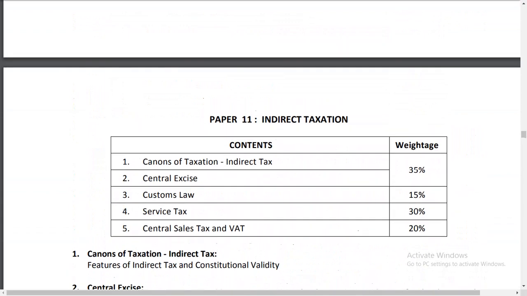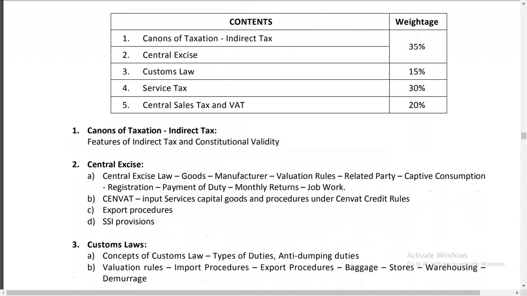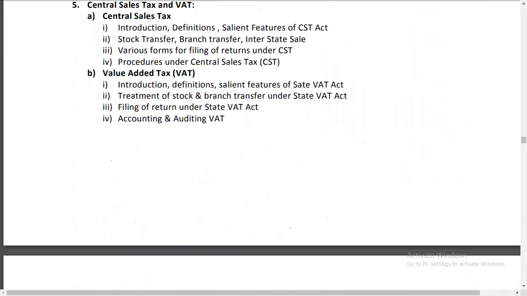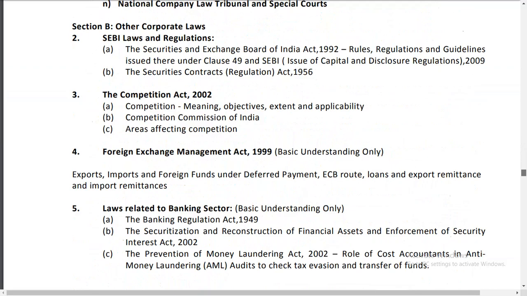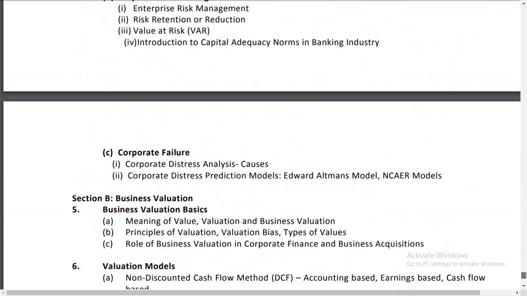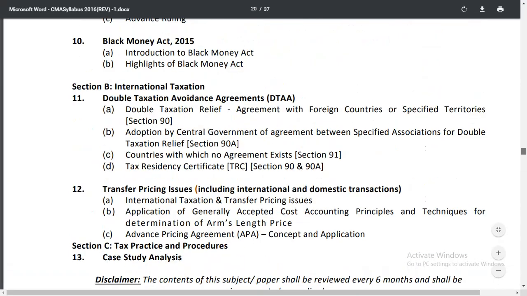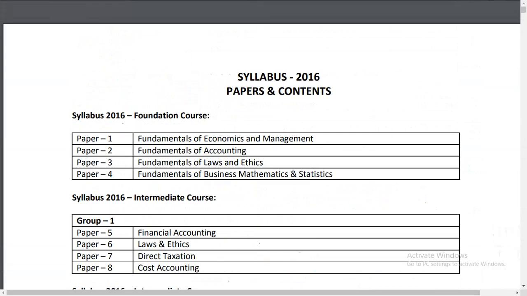You will get all the details about the syllabus, and it is helpful for you to take a decision. If you go, it is continuous and includes all the details. I cannot sit and read each and every point, but for each and every subject you will get the details. It is not necessary to sit and read here. Just go through this, and it will be helpful for understanding the syllabus.